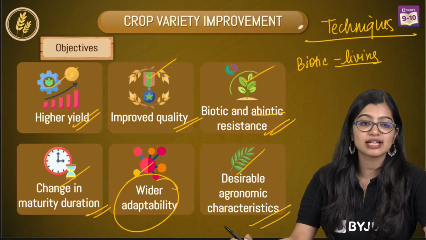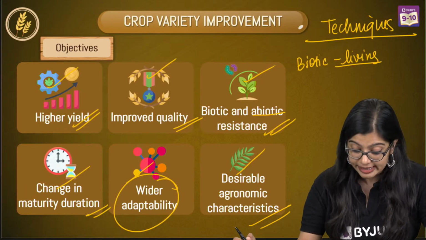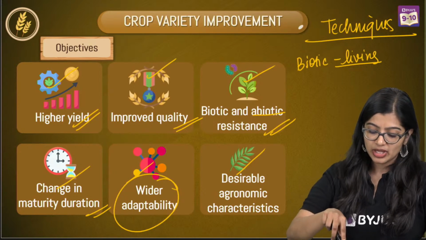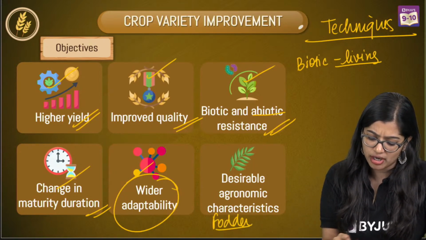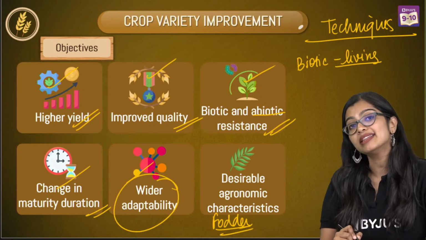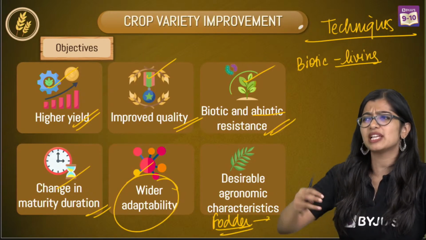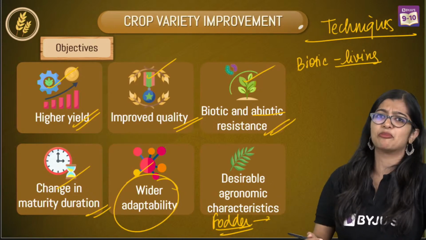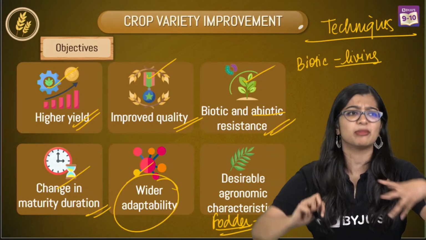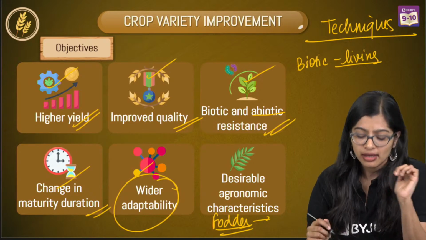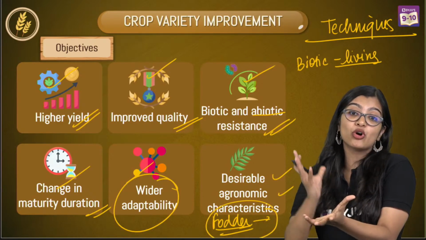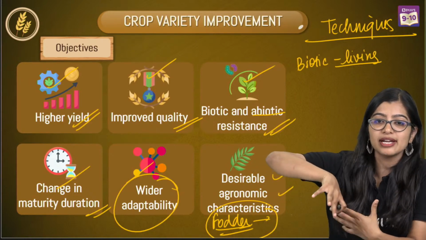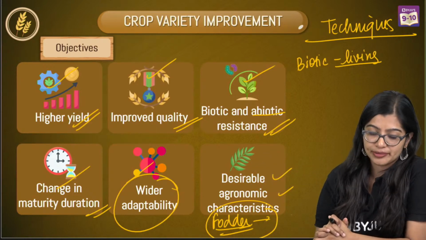I can see some of you are asking me, ma'am, what are desirable agronomic characters? Like I was telling you about fodder crops that are there, no? So we have fodder crops. Now for fodder, there are some desirable characteristics, for example, tallness is preferred or maybe dwarfness is preferred for something, right? So we see that these are some desirable agronomic characters. It's preferable for growth and agriculture as well, right? So that is what we are going to be focusing on.